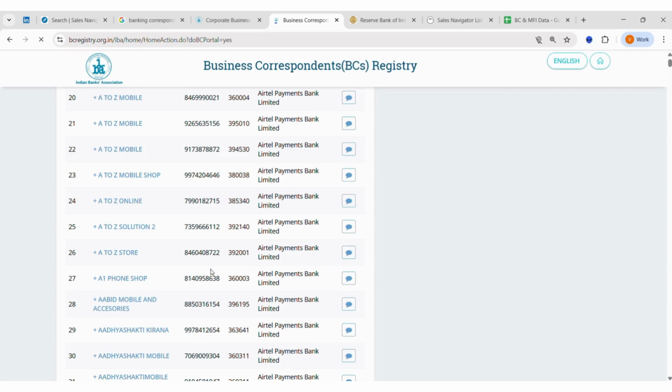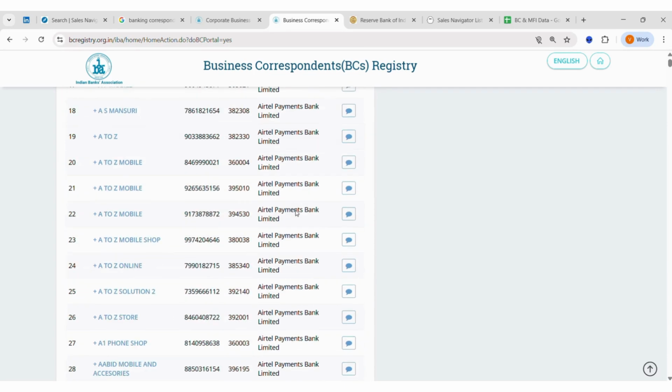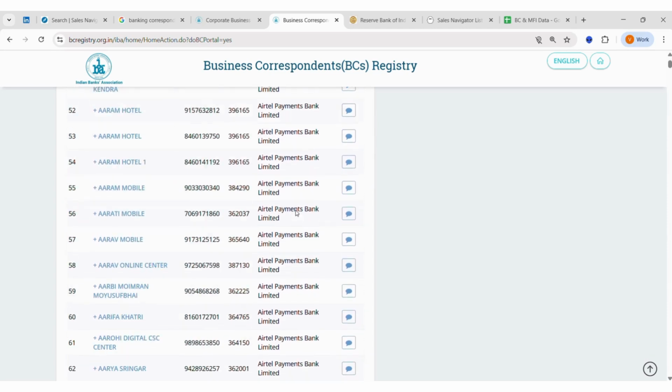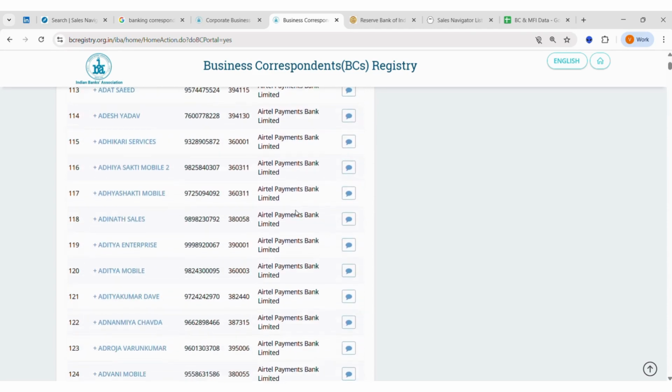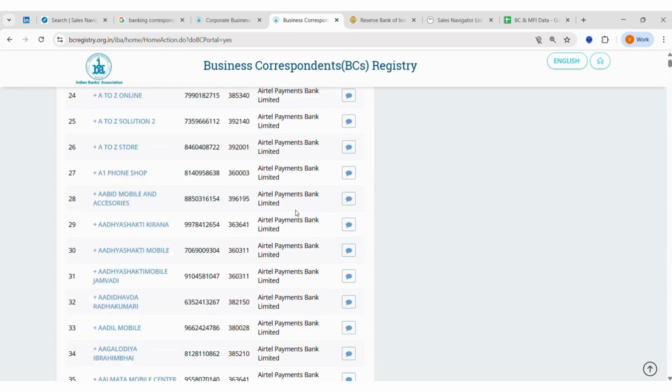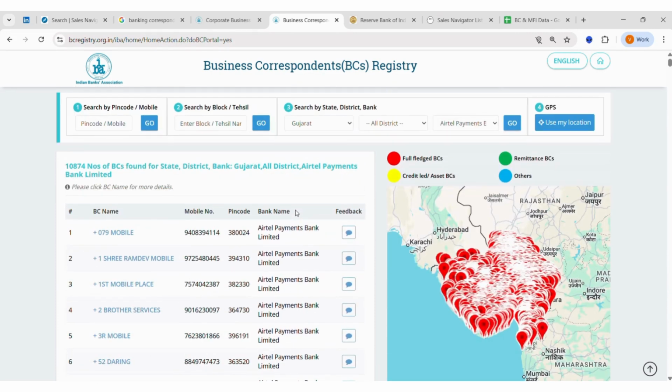So if you see the initial entries that are there, they are all corporates, but as and when I'm scrolling down, I'm able to see that there are individuals also listed over here whom I can approach. So this is one way in which you can use this business correspondent registry to find those people and approach them using their mobile numbers. It even highlights on a map how many total banking correspondents there are, along with certain tags, like whether they are asset based, full-fledged, or remittance based. This is all the detail that we are able to get.